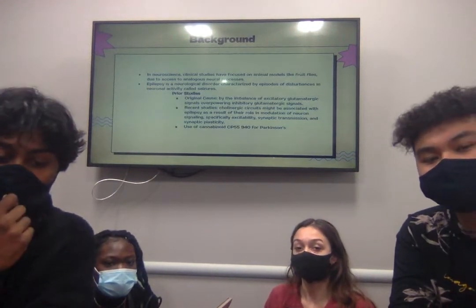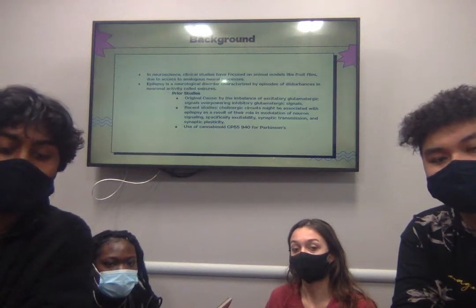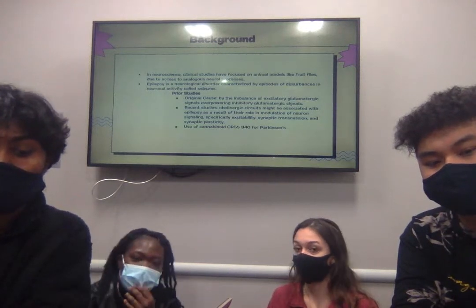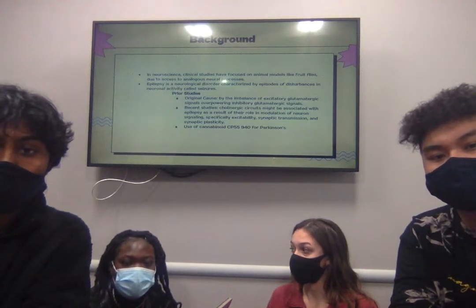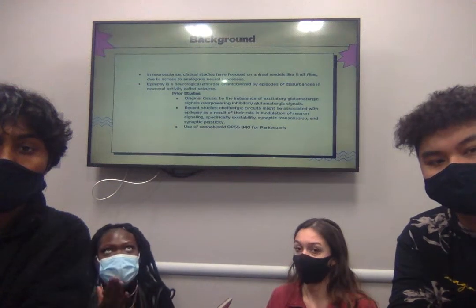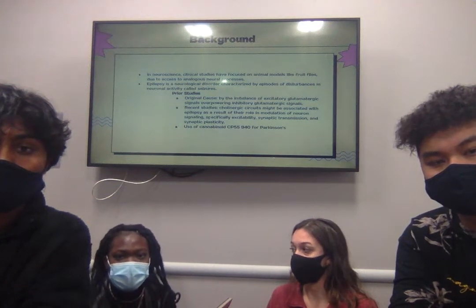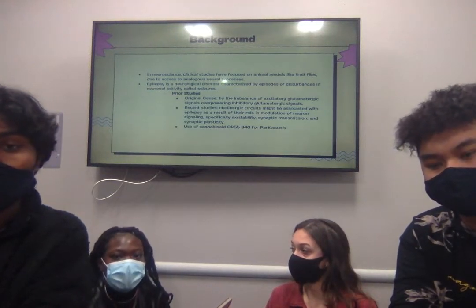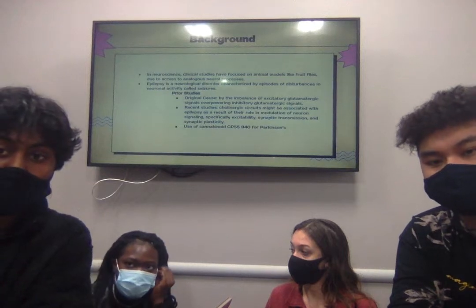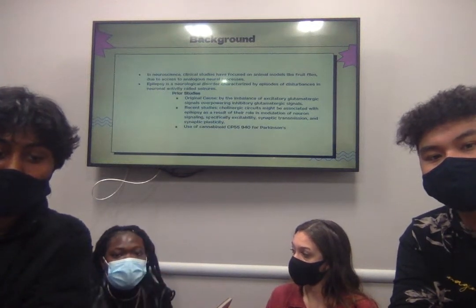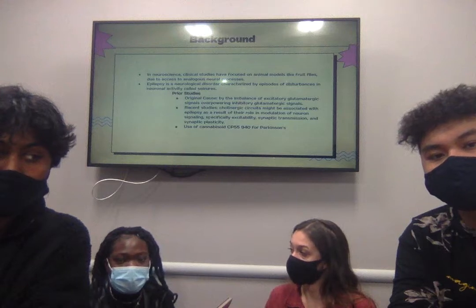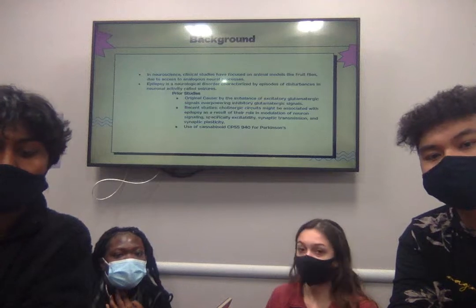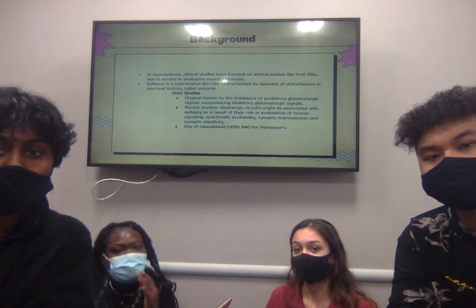In previous studies, they've used the cannabinoid CP55940 for treatment of Parkinson's disease. So recent studies haven't yet shown that there are any CB1 receptors, specifically cannabinoid receptors, in cholinergic neurons, but like we've seen, cannabinoids can attach to other types of receptors, and it doesn't have to be a cannabinoid receptor. That's the basis of our experiment.